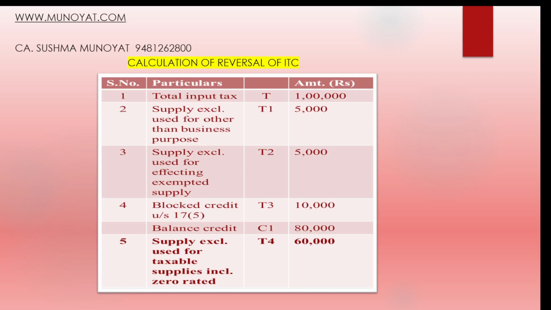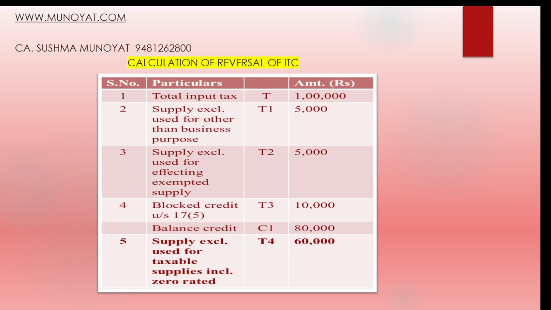Like we have said before, if it's not for business purpose, then the ITC cannot be claimed. That has to be reduced. And supply exclusively affecting the exempted supply is also not taken as input tax credit, so that has to be reduced. And block credit. Block credit is the category of credits which cannot be taken for claiming input tax credit, which we will go through in the further slides.